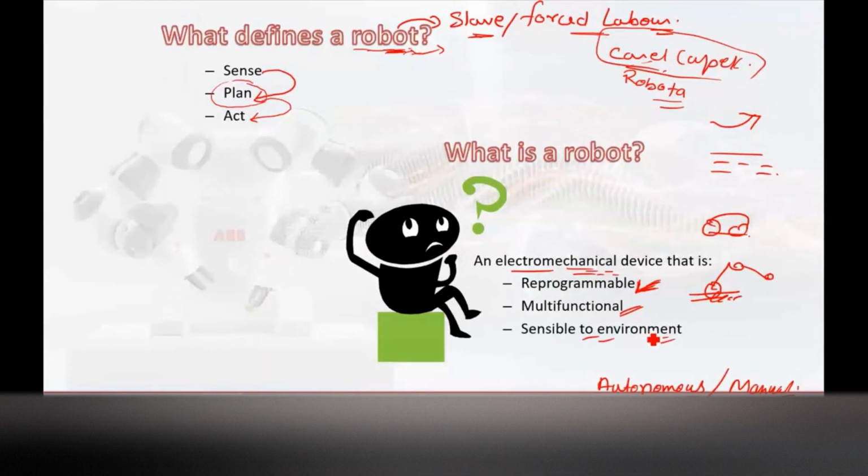Or suppose some person is moving around and the robot is about to hit the person, then immediately the controller should understand that this is not desired, and there should be some stop mechanism. So it should be sensible to the environment, multifunctional, and reprogrammable. If all these properties are there in an electromechanical device, you can say it is a robot.